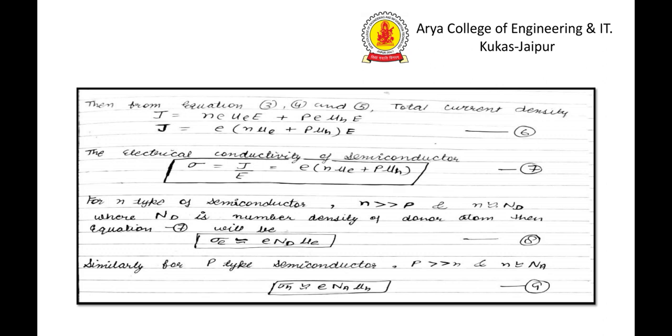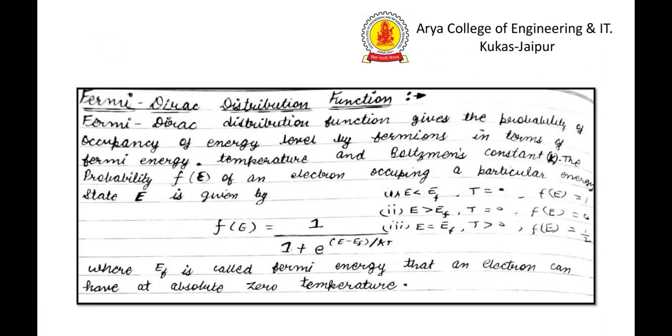That's why p is much greater than n, and p is nearly equal to N_a, the number density of acceptor atoms. Then sigma_h is equal to e N_a mu_h. These are the relations for conductivity of n-type and p-type semiconductors.